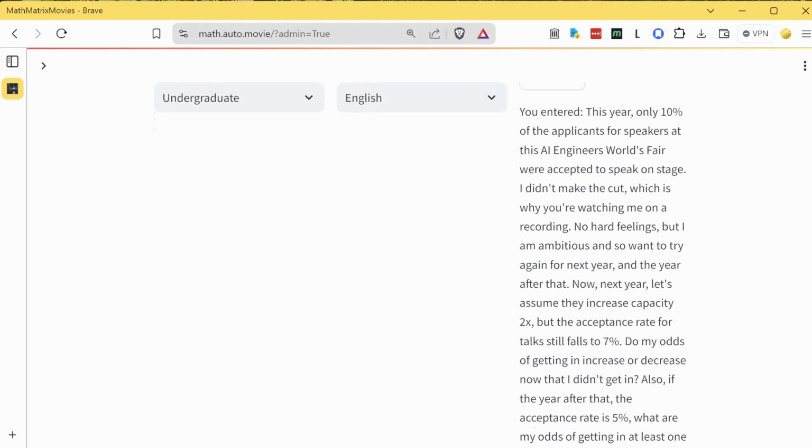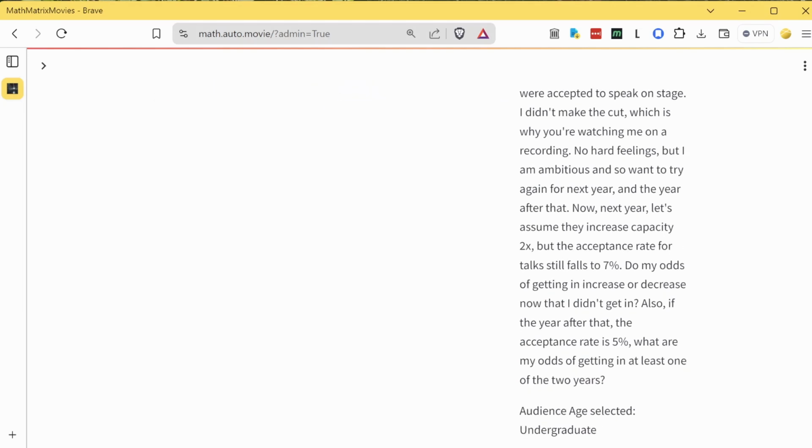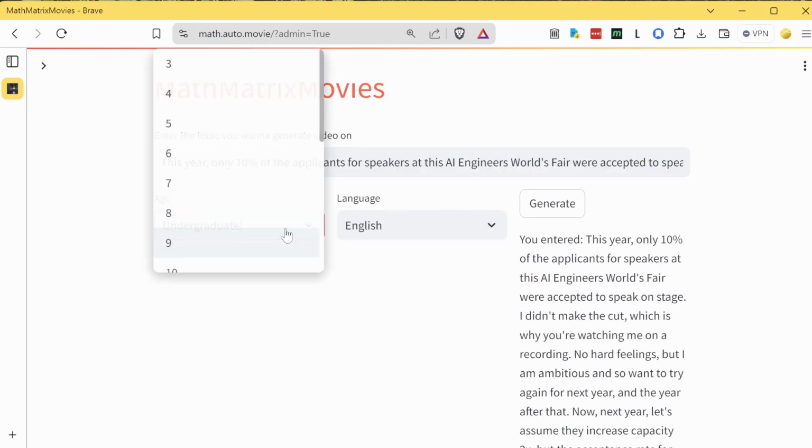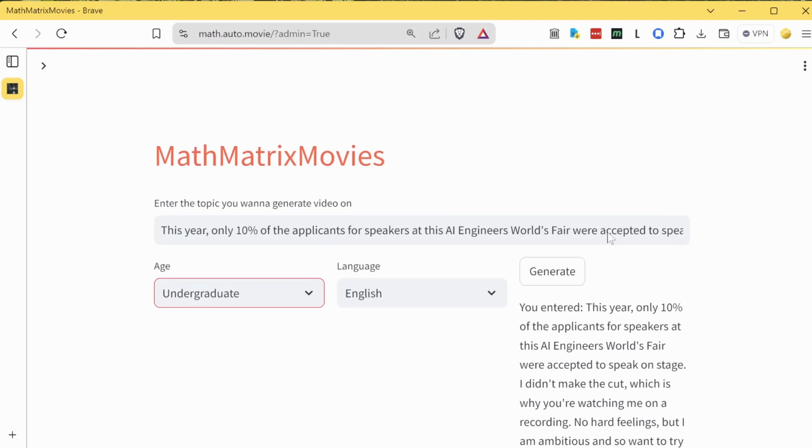Now, there's no hard feelings, but I'm ambitious, and so I want to try again for next year and the year after that. So let's assume that next year the acceptance rate for talks falls to 7%. Do my odds of getting in increase or decrease now that I didn't get in? Also, if the year after that the acceptance rate is just 5%, what are my odds of getting in at least one of the 2 years?